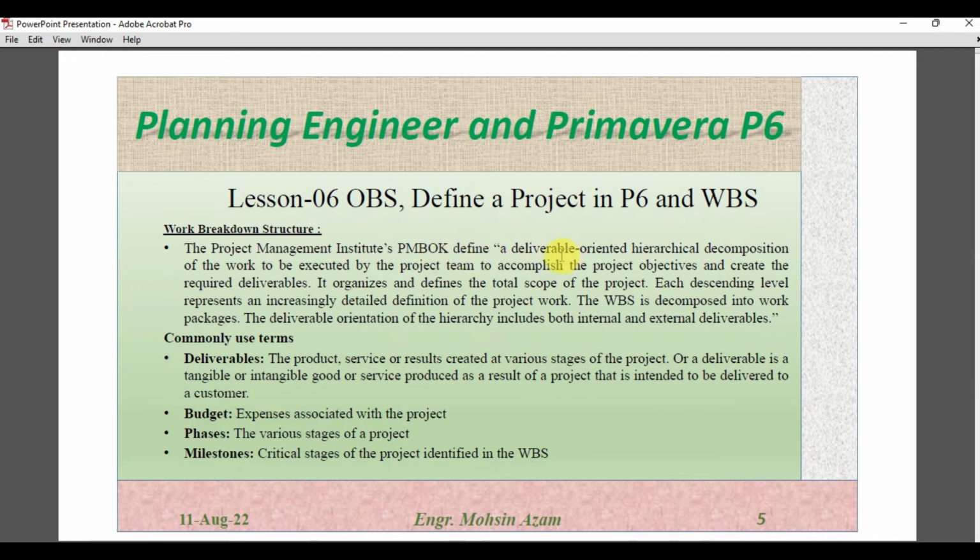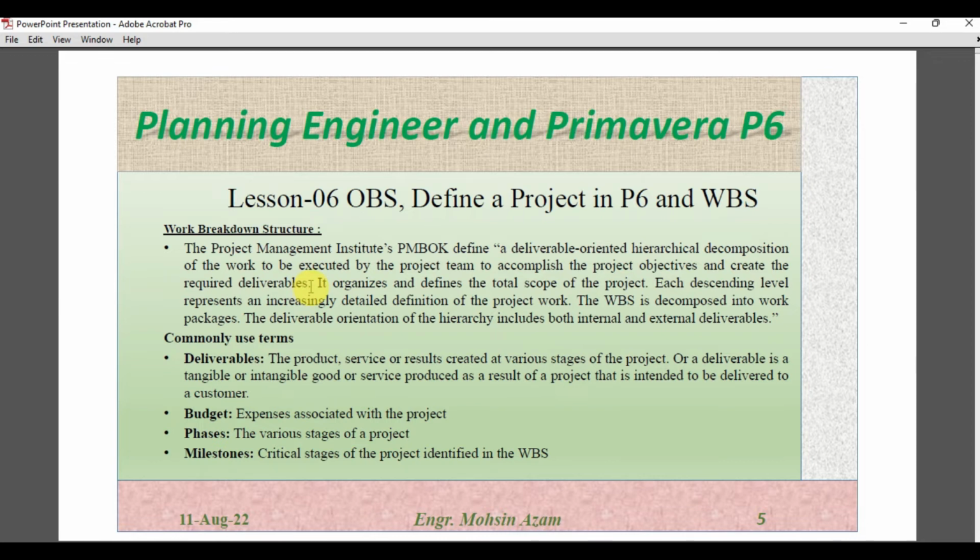What is actually a WBS? As per the PMBOK, it is a deliverable oriented hierarchical decomposition of the work to be executed by the project team. So this is basically the hierarchical decomposition or breakdown of the work which should be executed by the project team to accomplish the project objective, complete the project, and create the required deliverable.